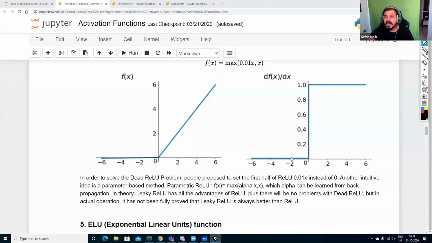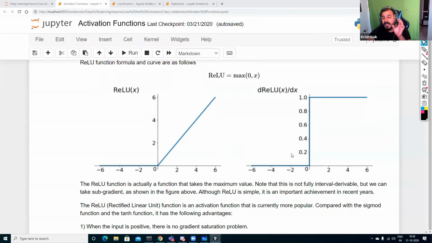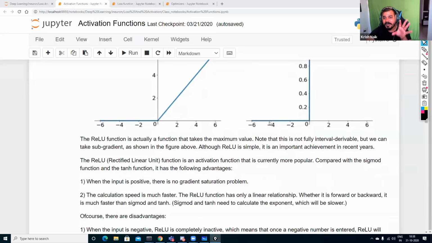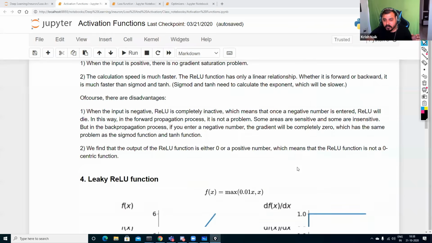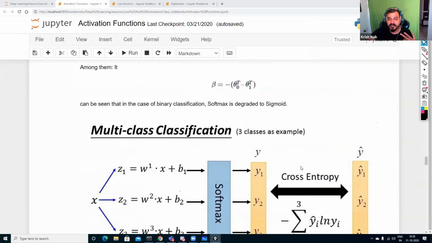If I'm using alpha equal to 0, at that time it will definitely become a ReLU function and my derivative will be like this. But this has the dead ReLU problem, right? Dead ReLU, dead activation function. So this can be considered as a learning parameter with respect to this.